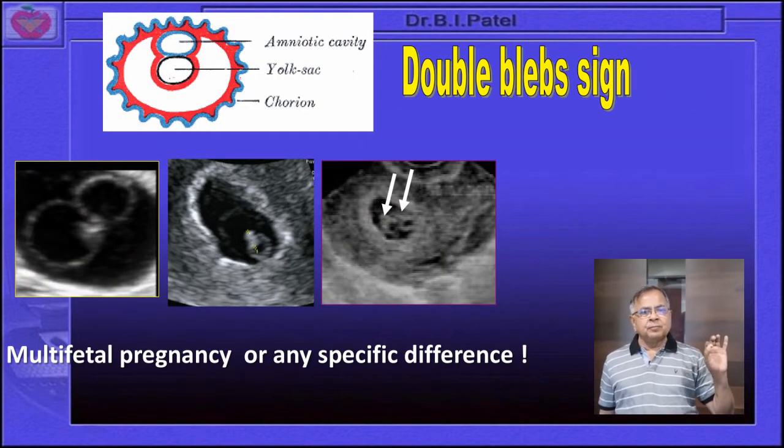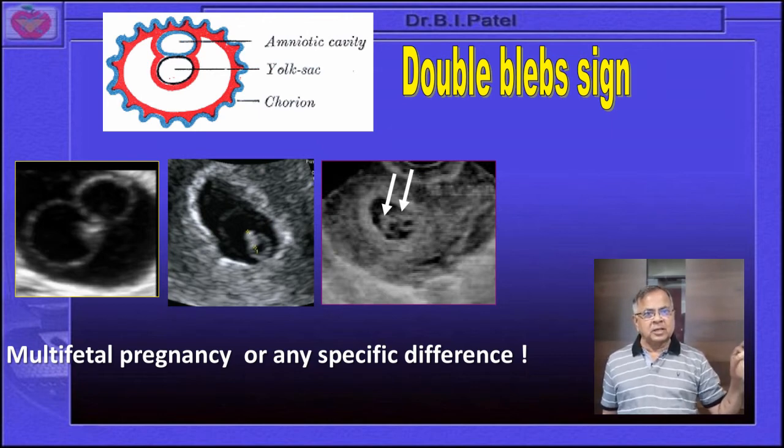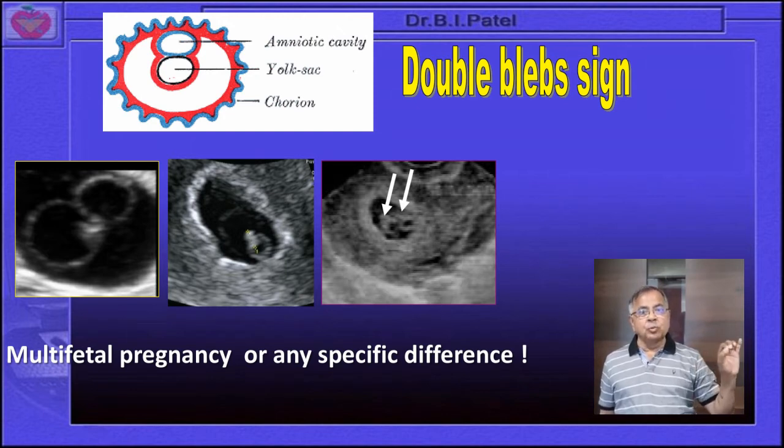And now coming to the differentiation of the double bleb sign from a twins pregnancy, that is the monochorionic twins pregnancy. Many a time you will appreciate over here a 2 yolk sac like structure, but it is not 2 yolk sacs. It is 1 yolk sac, and with the fetal pole it is covered by the amnion. While in the third image, that is the definite 2 yolk sacs and 2 fetal poles. So it becomes a monochorionic twins pregnancy, and we have to follow this pregnancy properly.